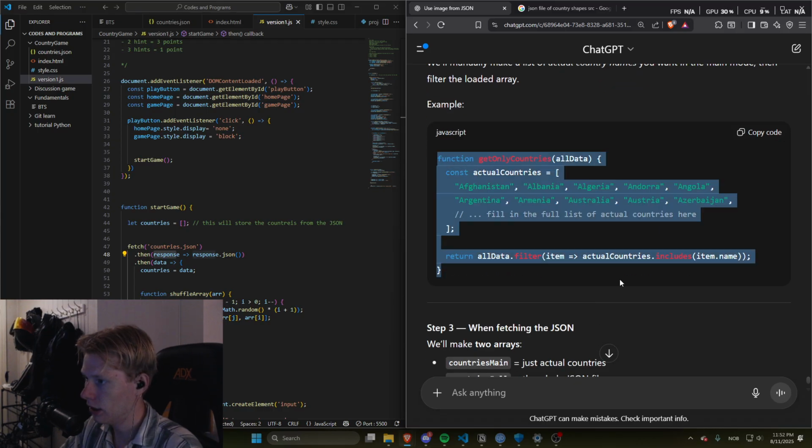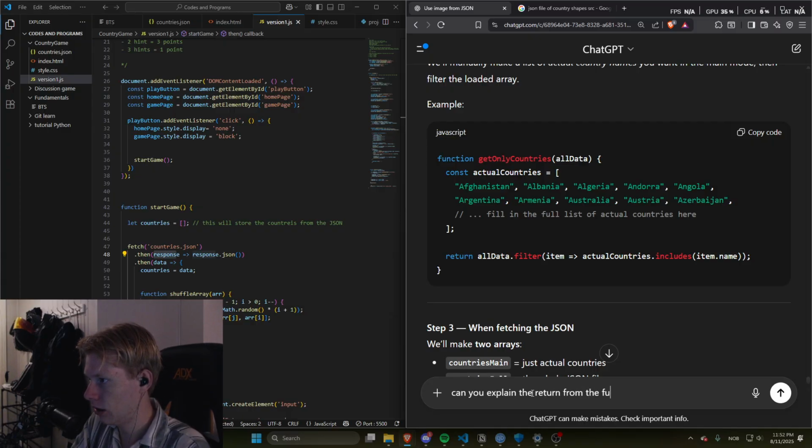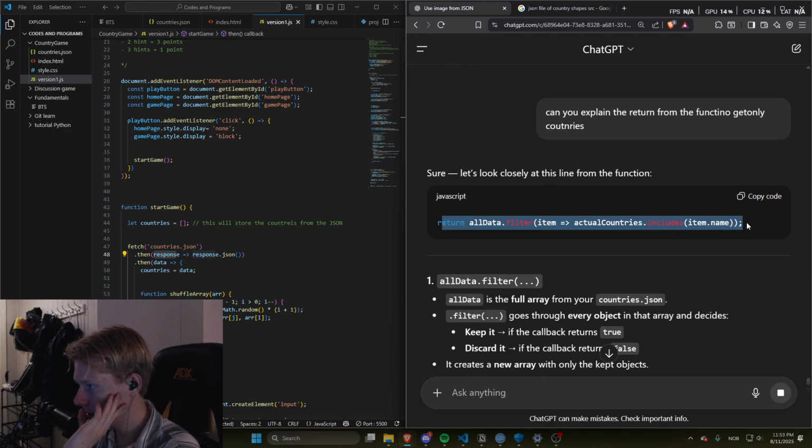Let's try to code this, and I actually want to understand this a bit better. So let's ask, can you explain the return from the function getOnlyCountries? That's a bit hard because I've never actually used a function like this, and I've never seen these kind of sub functions here.